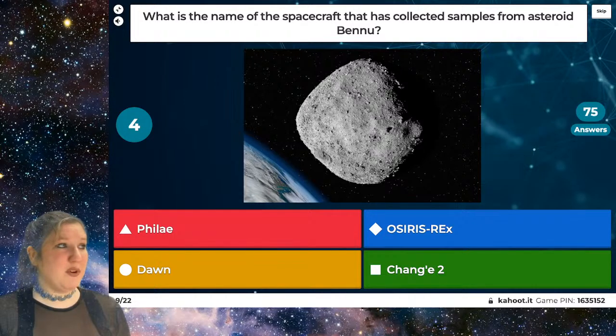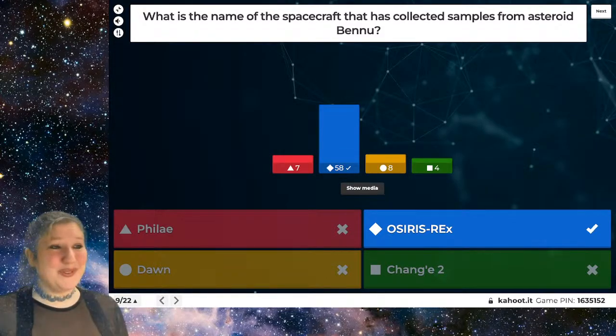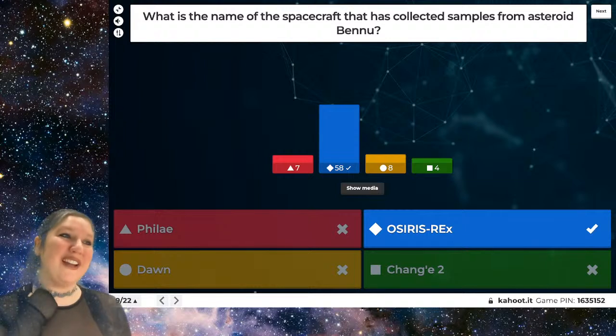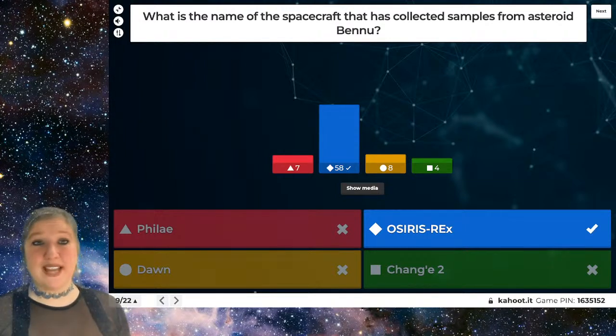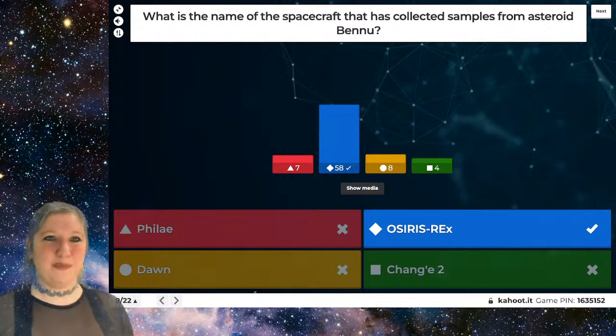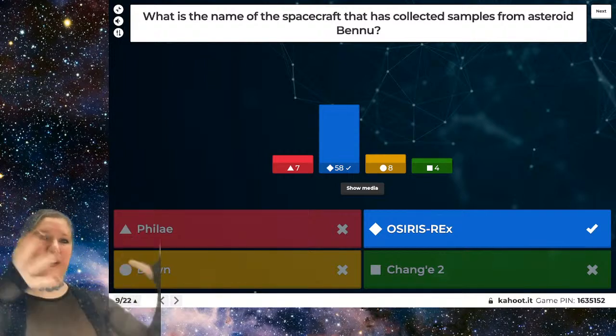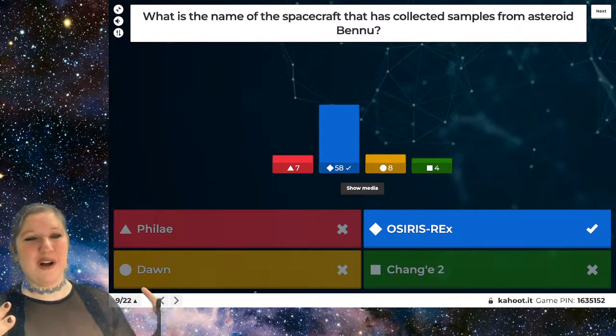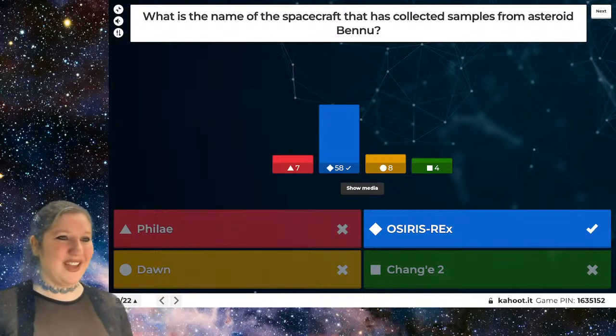Give you a couple more seconds, and your time is up. There we go. It is called OSIRIS-REx. So excellent job. Most of you got this question correct. So OSIRIS-REx has in fact visited this comet called Bennu, or not comet, asteroid called Bennu, which is actually sort of a loosely held collection of rocks that are gravitationally stuck together.